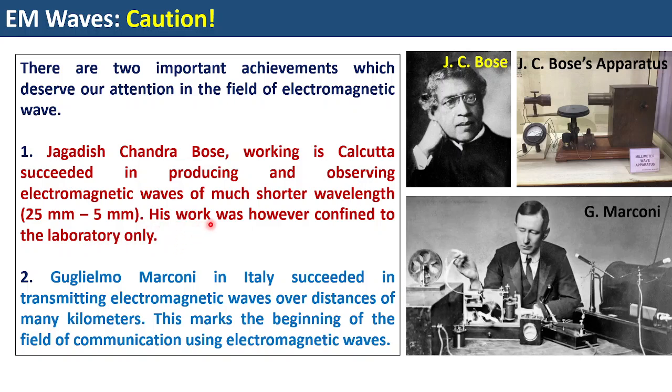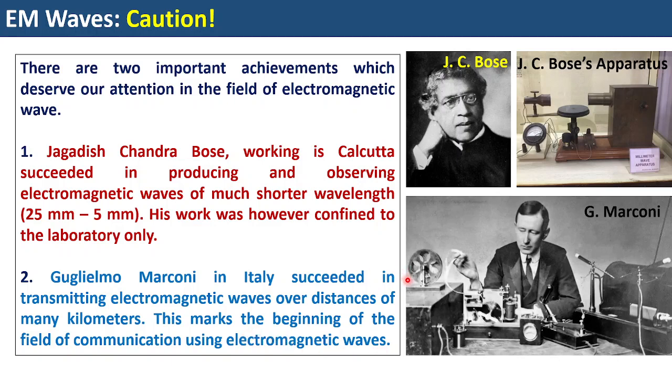However, at that time there was one more scientist, G. Marconi in Italy. He also succeeded in transmitting electromagnetic waves. But what was his achievement? His achievement was that he could transmit them over long distances, such as kilometers. This marks the beginning of the field of communication using electromagnetic waves.